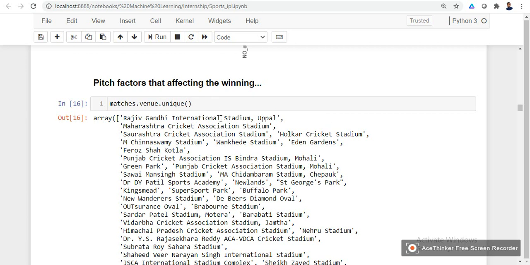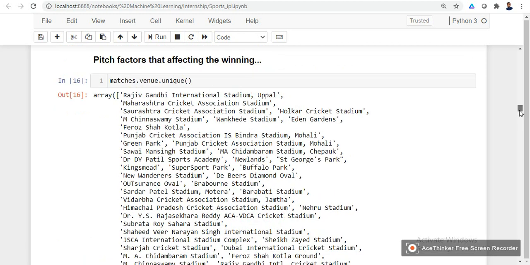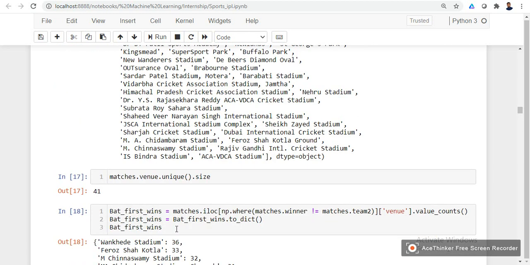So these are the stadiums or pitches that have been part of the IPL. There are a total of 41 stadiums or grounds that have been part of the IPL so far.